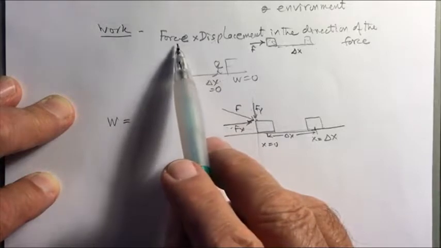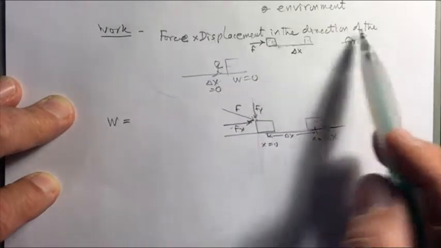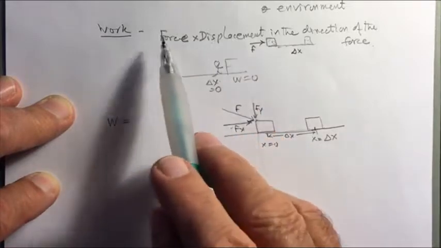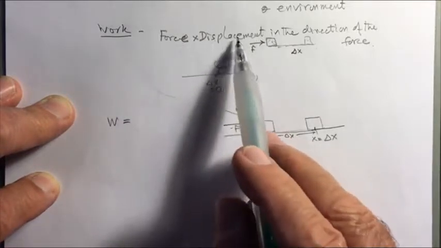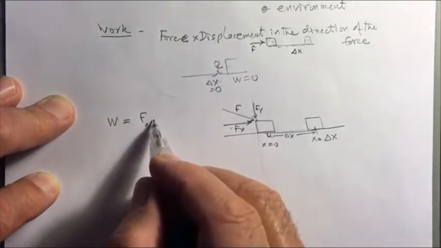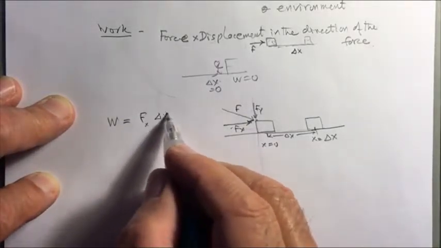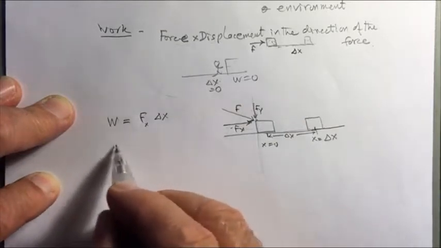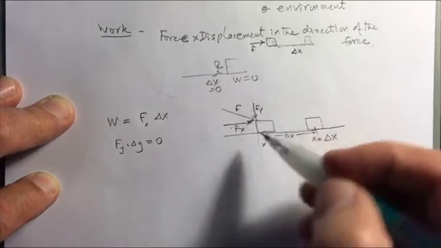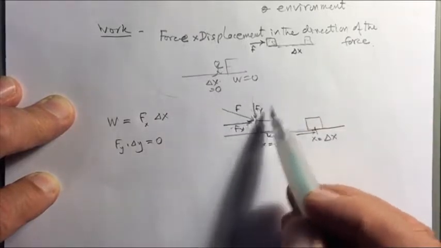So the definition, force times the displacement in the direction of the force, could also be written as the component of the force that is in the same direction as the displacement. So the work would be Fx times delta x, and Fy times delta y in this case is 0. There is no delta y. So Fy does no work.